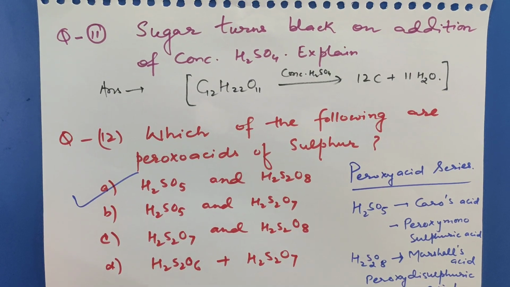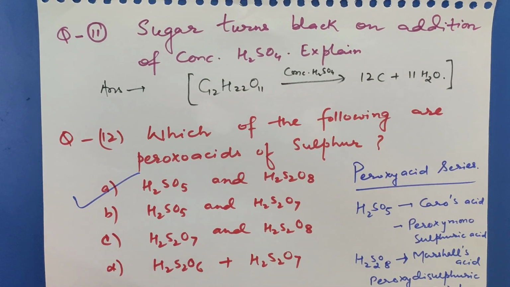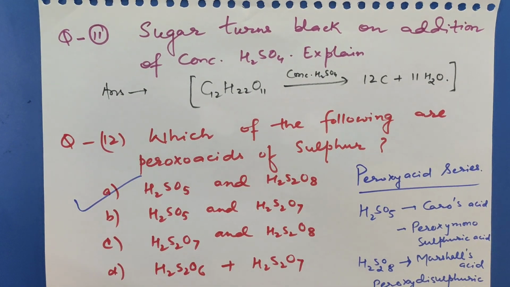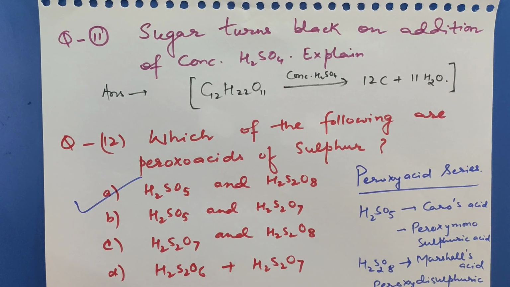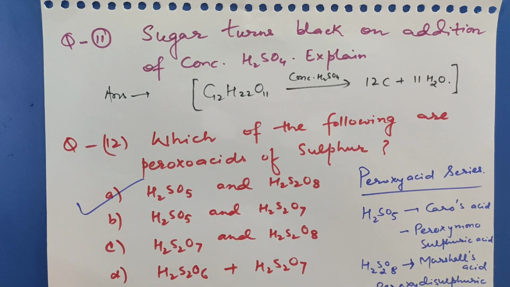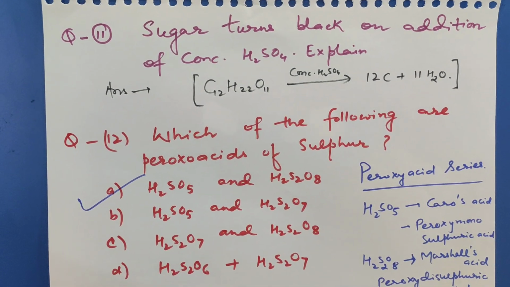Moving to next question. Sugar turns black on addition of conc H2SO4. Explain. So sugar, here C12H22O11 is sucrose. When it is treated with conc H2SO4, it forms carbon plus 11 molecules of water. So that's why sugar turns black on addition of conc H2SO4. The process is called charring of sugar or charring of sucrose.